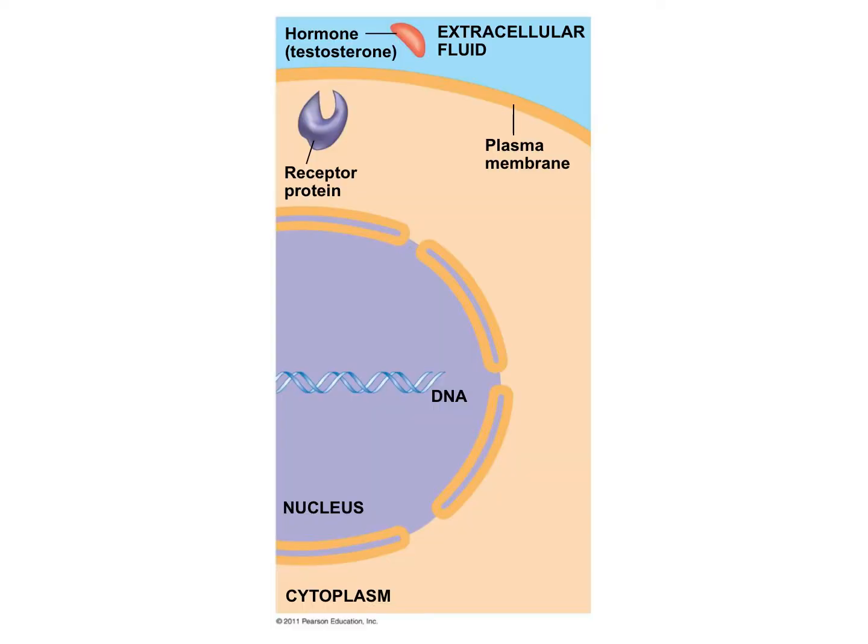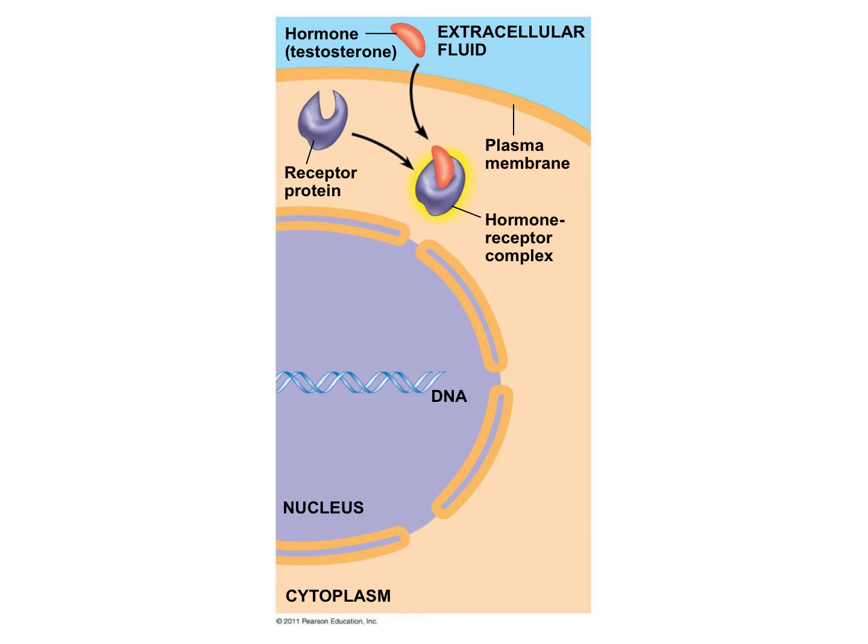Let's see the step-by-step in a different diagram. All right, to get reacclimated here, all this is our target cell, and you can see that the ligand, testosterone, has just reached the target cell. Since testosterone is a steroid hormone, a hydrophobic lipid, testosterone can just pass right through the membrane by simple diffusion.